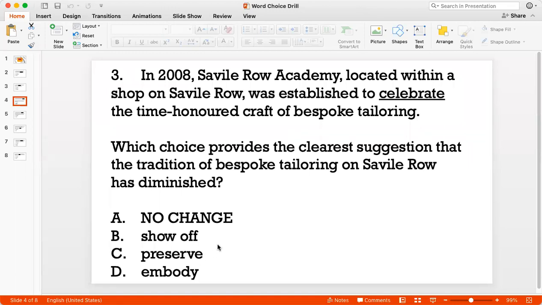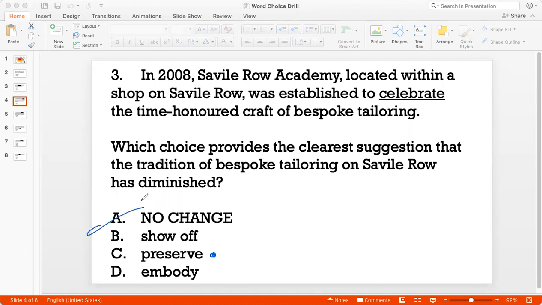Because to preserve something is to increase its life, right? To make sure that it is relevant again, right? So the idea that the academy was established to preserve the time-honored craft of bespoke tailoring indicates that there was a need to extend the life of this craft because it had declined. So I like preserve. Now, celebrate is not the best answer, because to celebrate something does not necessarily mean that you're trying to extend its life, right? So it doesn't convey the sense of diminishment of bespoke tailoring that the question wants us to look at.